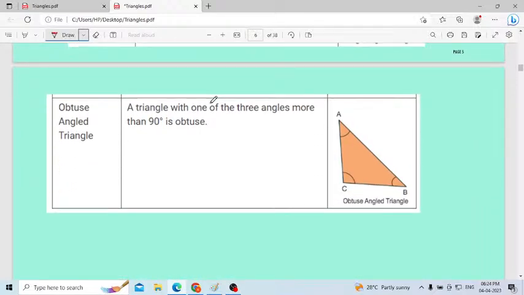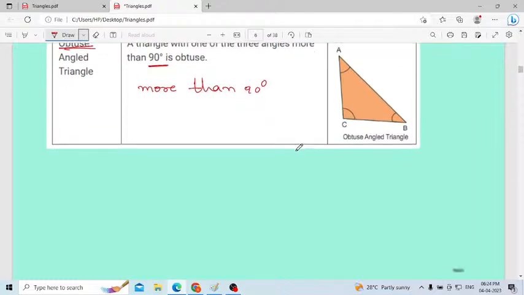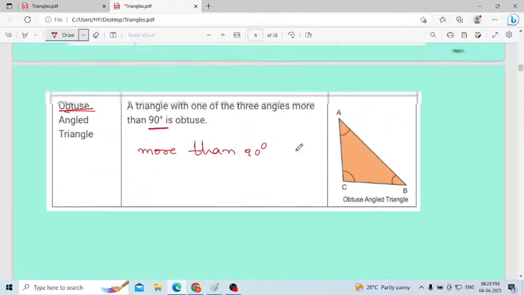Next one, obtuse angle triangle. What is meant by obtuse? The angle is more than 90 degrees. The name obtuse means the angle should be more than 90 degrees. A triangle with one of the three angles more than 90 degrees, that one we consider as an obtuse angle triangle. Understood everyone? Very easy.